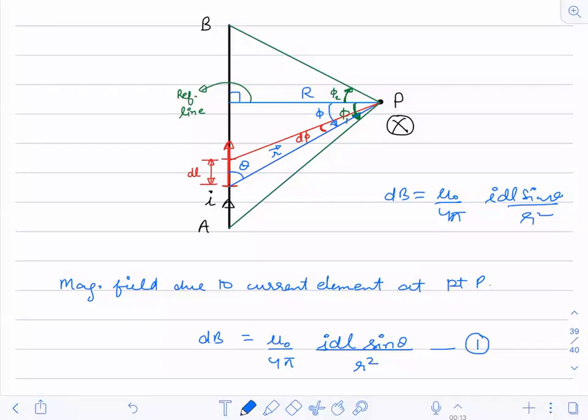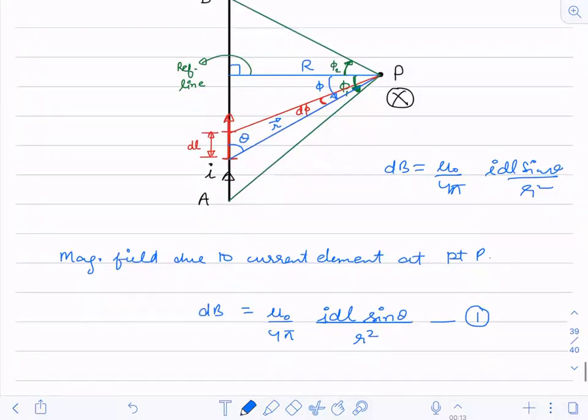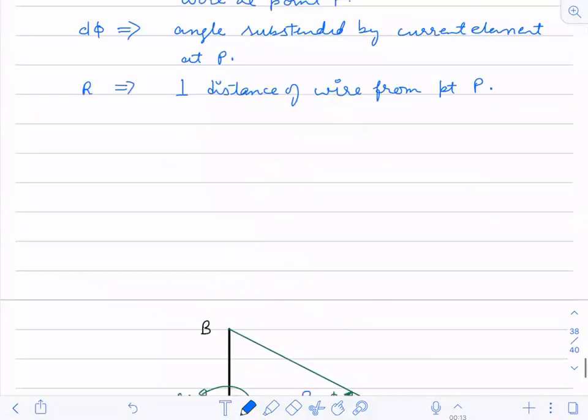Okay. So you are saying that if I give you the length of the wire as L, you will integrate dL and get the value. It's not correct. It's wrong. Why is it wrong? Because you don't have only dL as a variable here. You have dL as a variable, you have r as a variable, you have theta as a variable. How these things are variable, I'll just show you over here.